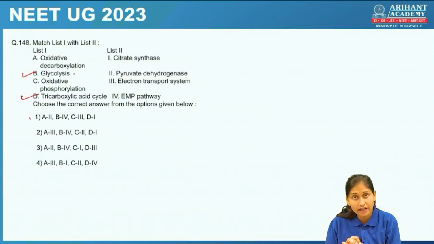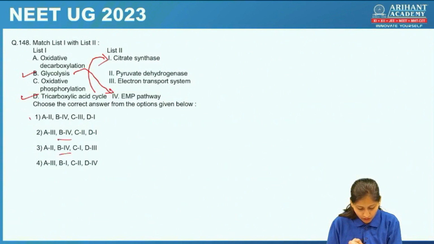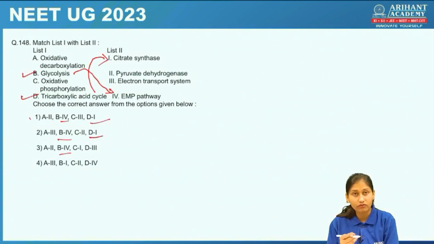Glycolysis is also called what? EMP pathway. Okay, the scientists' names, EMP pathway. Then TCA cycle is also called citrate synthase cycle. Okay, let's check B4. Yes, B4 in all the three. D1 in 2. So then we are supposed to check another two options also.